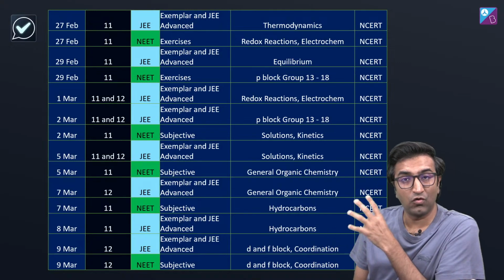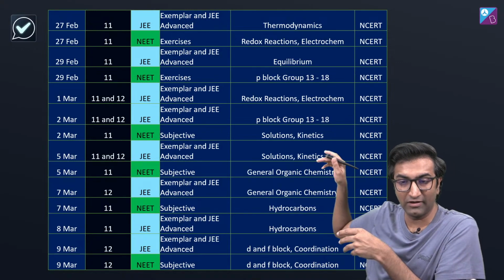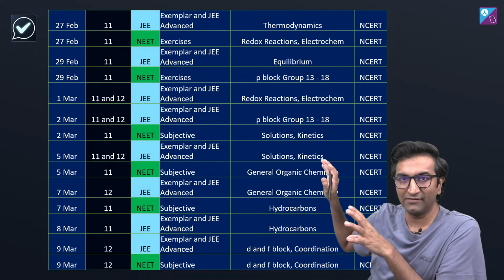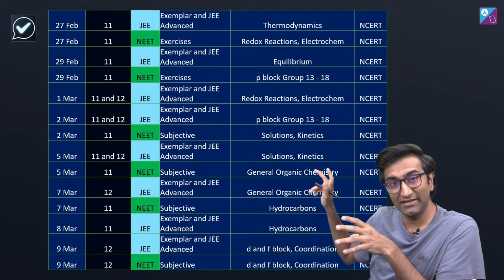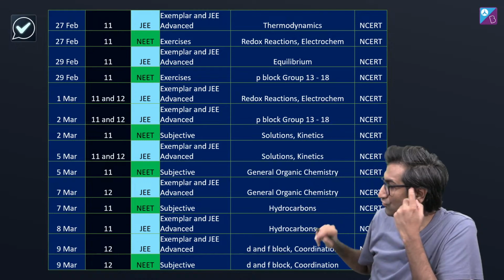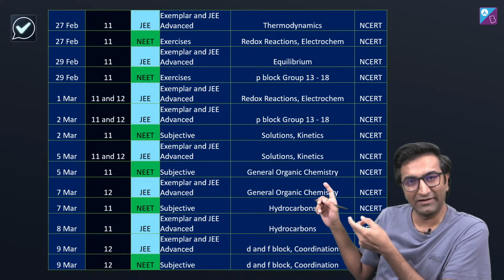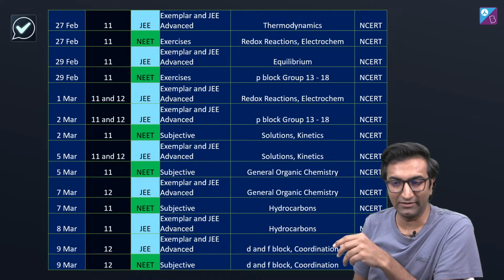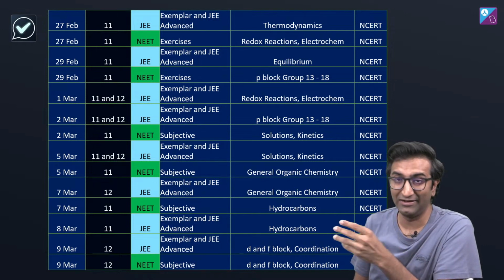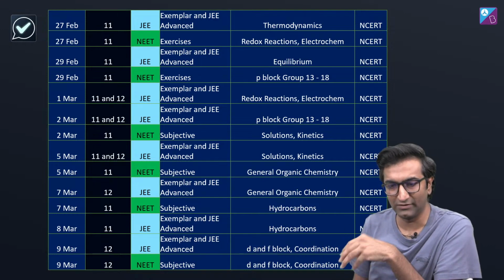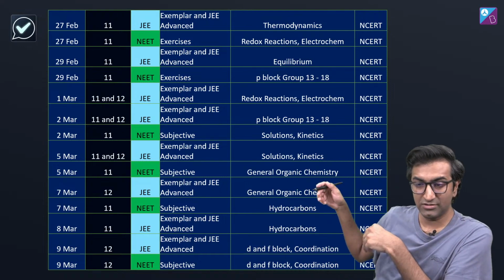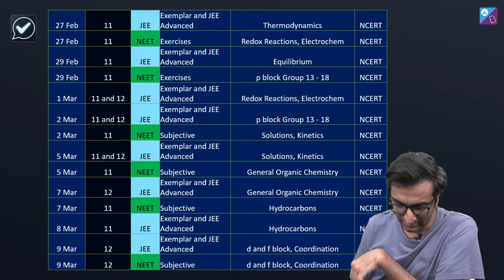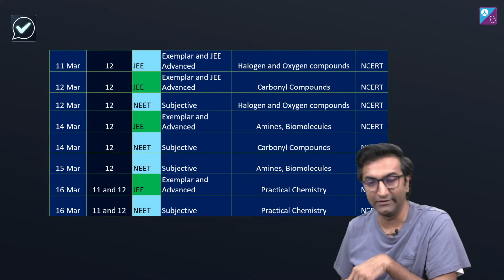Here you go. This is the whole timetable that we are going to follow. You notice that here there are both JEE and NEET. If you have time, I strongly suggest that you check out both the NEET and the JEE sessions. Why? Because there I'm doing subjective questions from NCERT exercises, and here with you I'm doing Exemplar as well as Advanced preparation. So for JEE Main, both the sessions are definitely useful. For JEE Advanced, I think what we're doing here is more than sufficient. Okay, these are the dates. If you want the actual timings and all that, you'll get that on the Telegram groups. This is for these couple of weeks, and this is till the 16th.